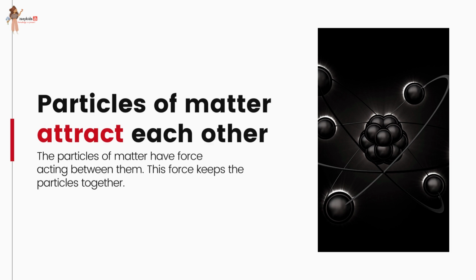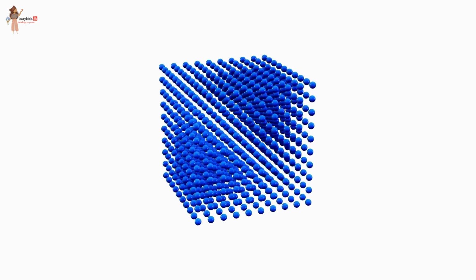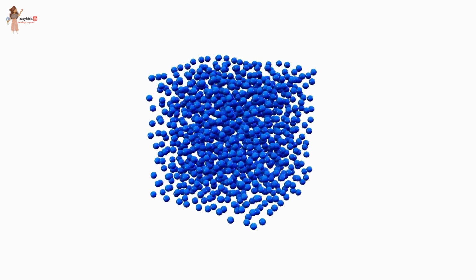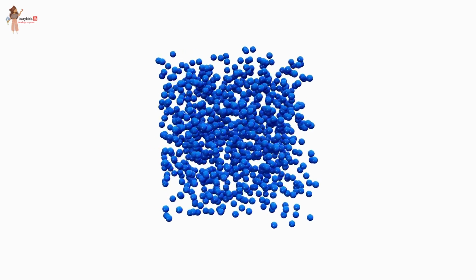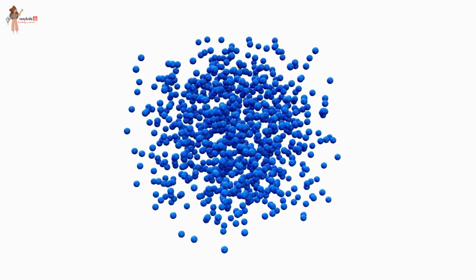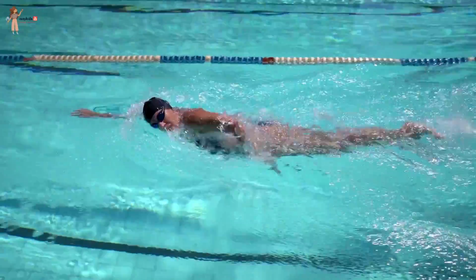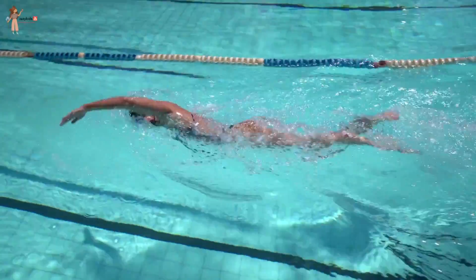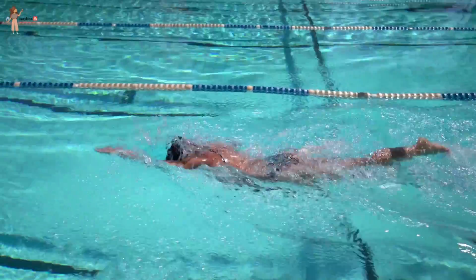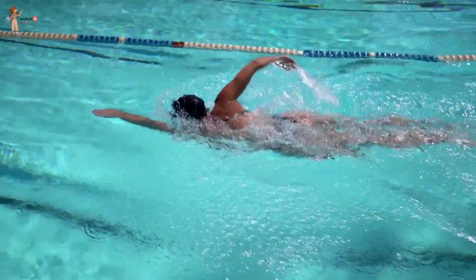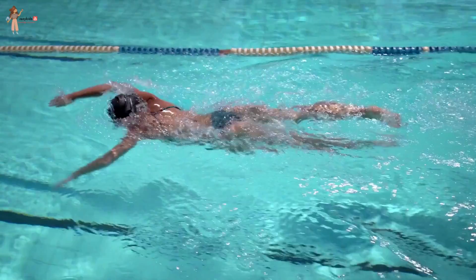The particles of matter have force acting between them, which keeps them together. However, the strength of this force of attraction varies from one kind of matter to another. A diver is able to cut through water in a swimming pool. Which property of matter does this observation show? Let us know in the comment section below.